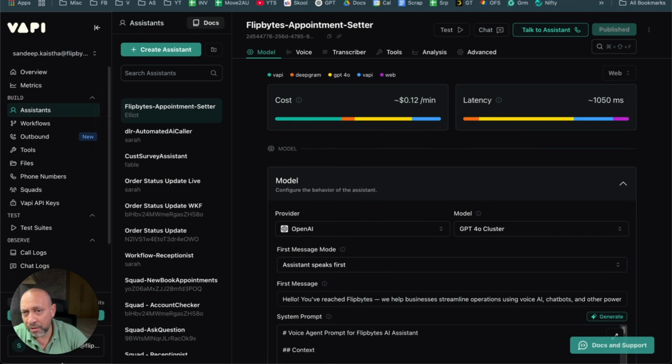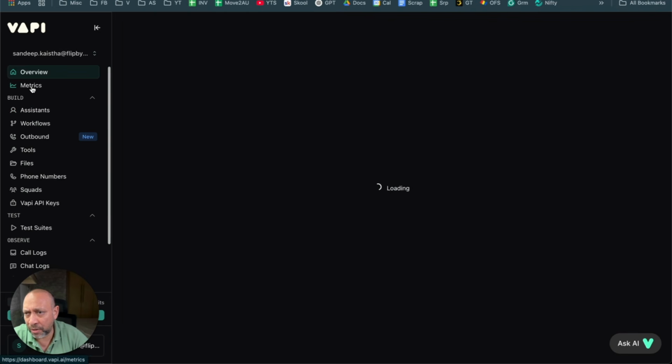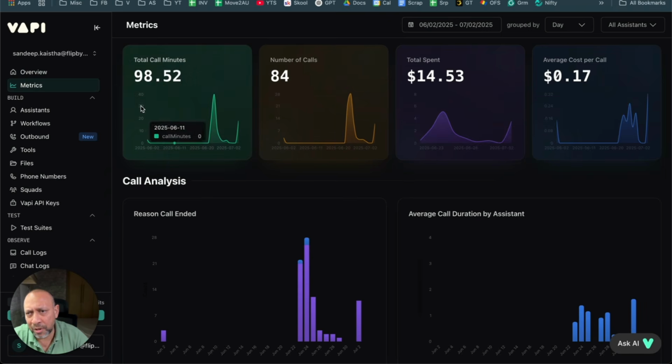This is the voice AI agent where you build your voice AI agent. So this is the platform, and you have something called overview and metrics. I'm just going to go through this real quick. These show how many calls you've done, just to give you an overview: total call minutes in a month, number of calls, and so on.